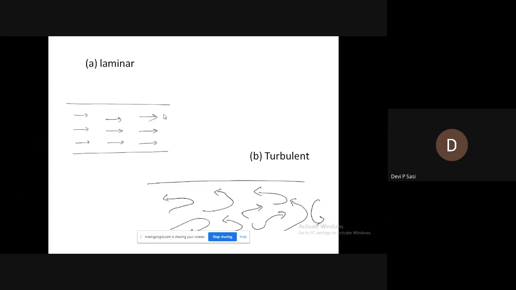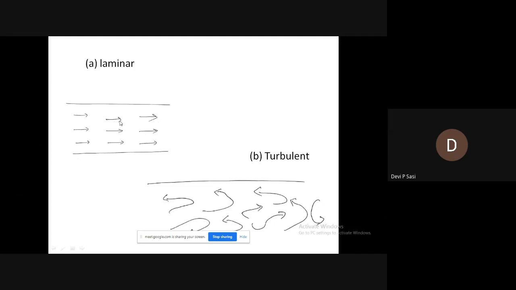You can see these streamlines are straight and parallel. One layer moves smoothly over the adjacent layer.